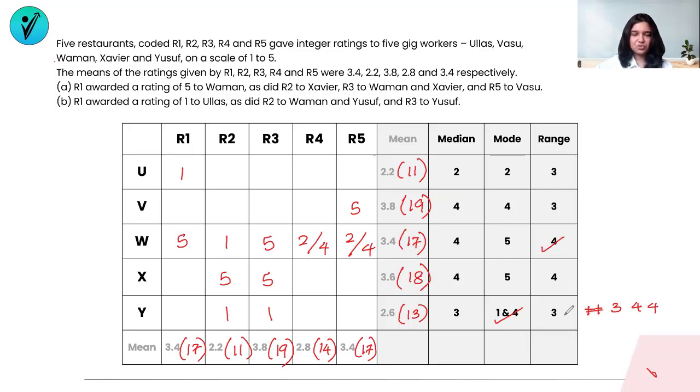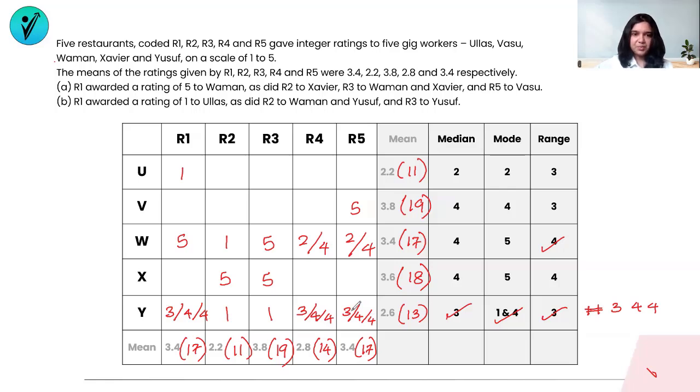And we know that the range is also 3, which is 4 minus 1. So this is all taken care of, but I still don't know where to place which number, so I'll leave that bit for now. But I know that these are going to be filled in with either 3 or 4, and this will also be 3 or 4, and this will also be 3 or 4. That's the idea over here.